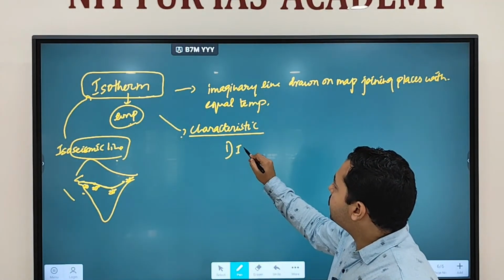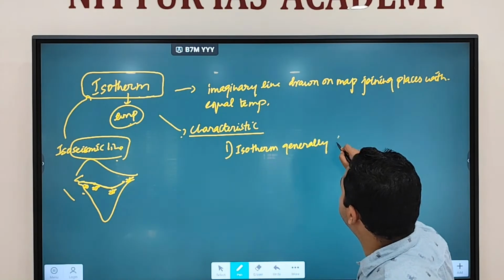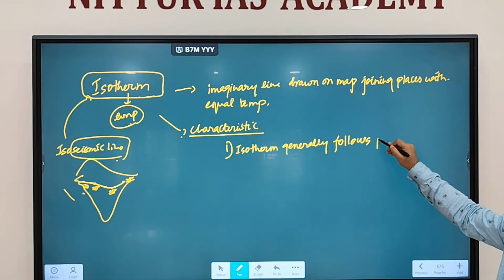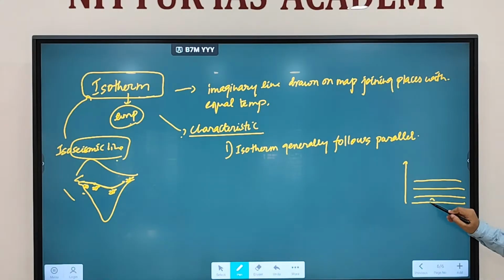First is isotherms generally follow parallels. What does it mean that they generally follow parallels? Parallel means we are talking about latitude. Remember, parallel is latitude and meridian is longitude. So isotherms generally follow parallels. As we discussed, latitude like this, 0 degree, 1 degree, 2 degree, 3 degree, as you go up, 90 degree latitude. As you go from here to here, what will happen to temperature? It decreases. From the equator region to the polar region, temperature will decrease.